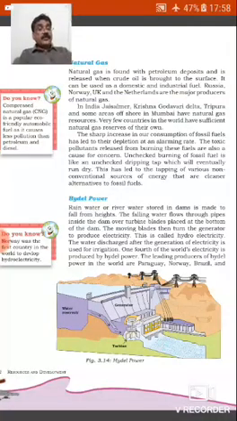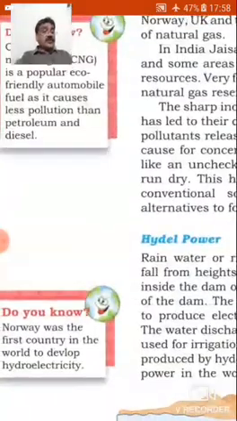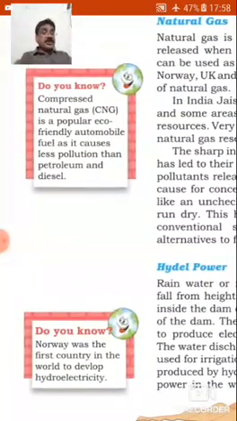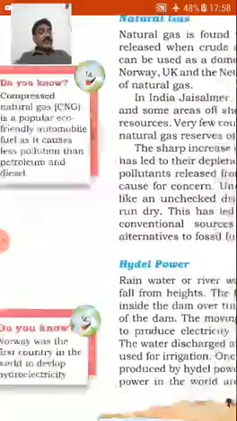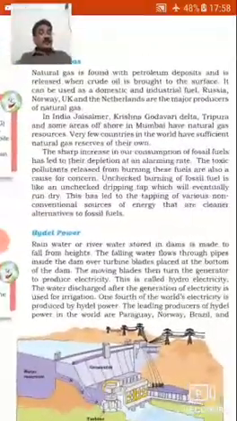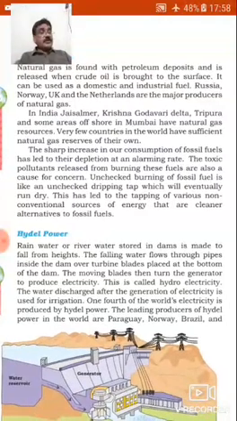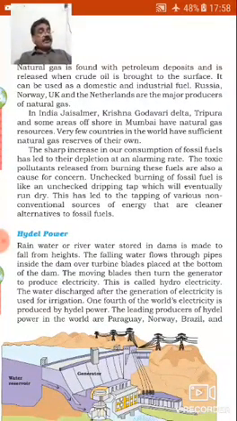Do you know? Compressed natural gas, CNG, is a popular eco-friendly automobile fuel as it causes less pollution than petroleum and diesel. In India, Jaisalmer, Krishna Godavari Delta, Tripura, and some areas offshore in Mumbai have natural gas resources. Very few countries in the world have sufficient natural gas reserves of their own.